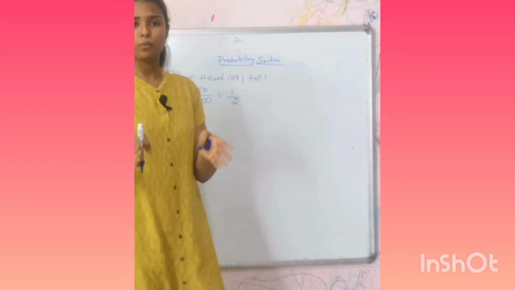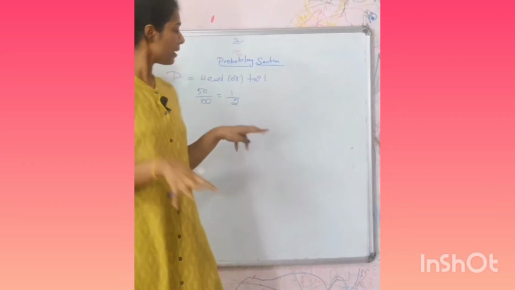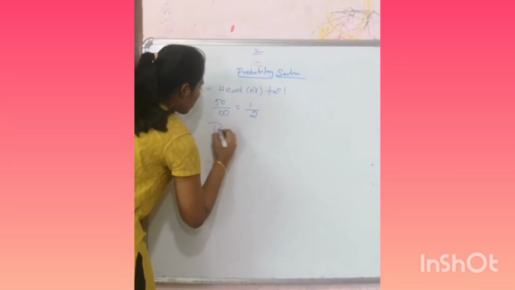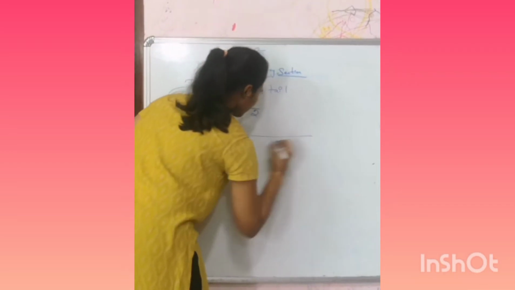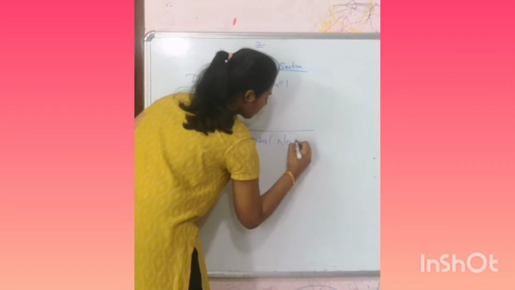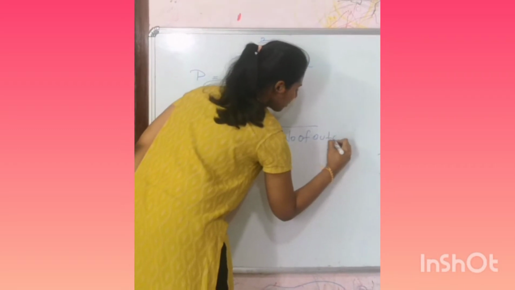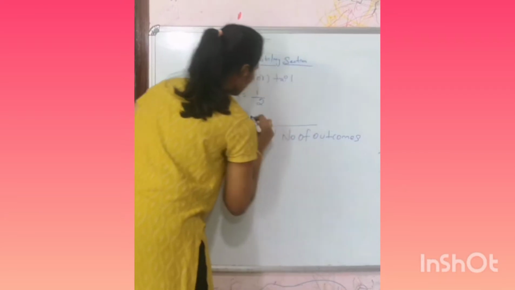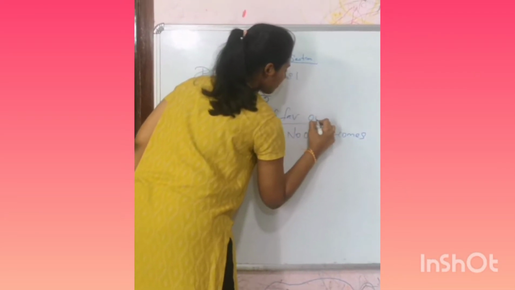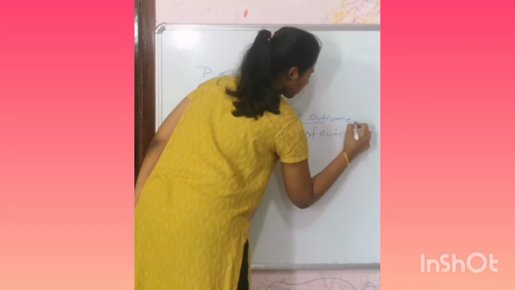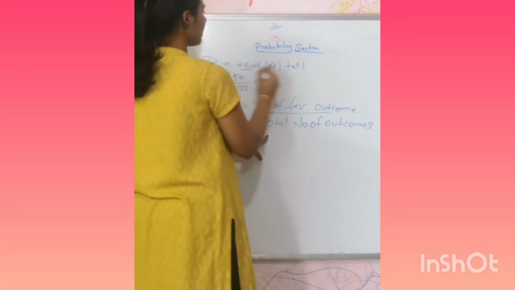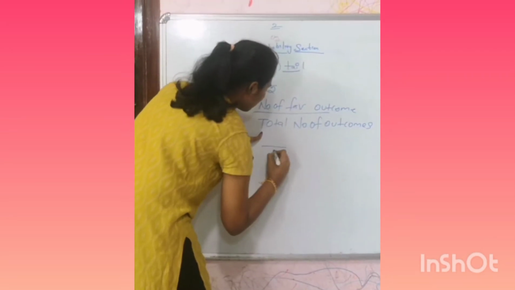When it comes to probability, we must write it as a fraction. Probability is equal to the number of favorable outcomes over the total number of outcomes. Total number of outcomes is head and tail, so we divide by 2.